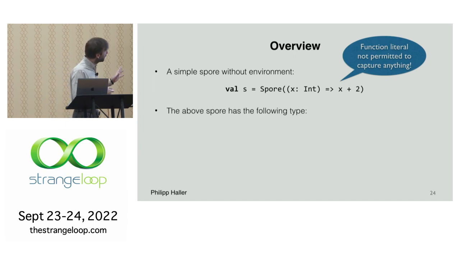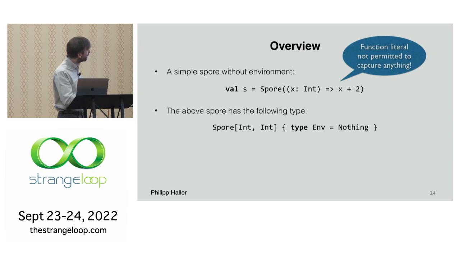The type of such a simple spore is Spore from Int to Int, so parameter type Int, result type Int, and then it has this type refinement where we have this type member Env, which is equal to Nothing. What does that mean?